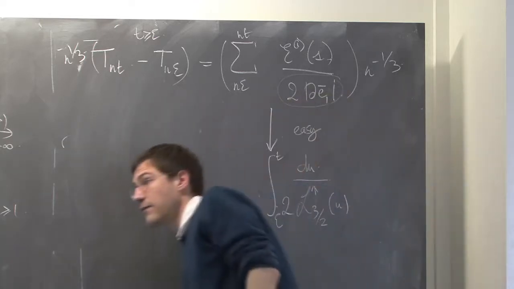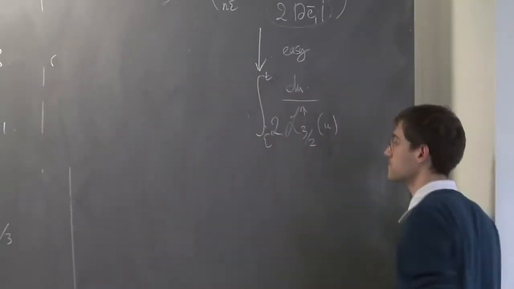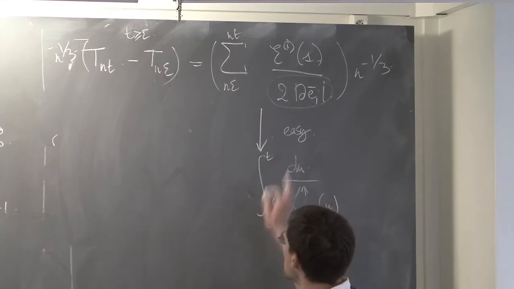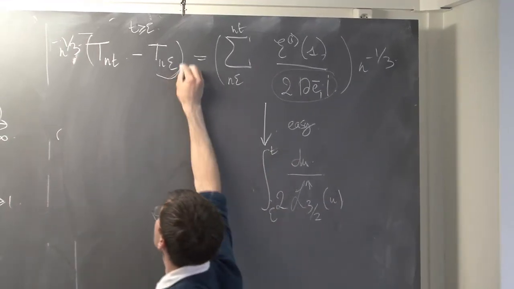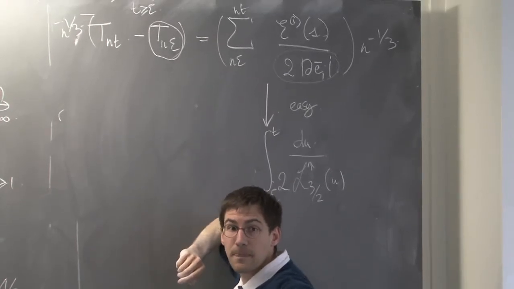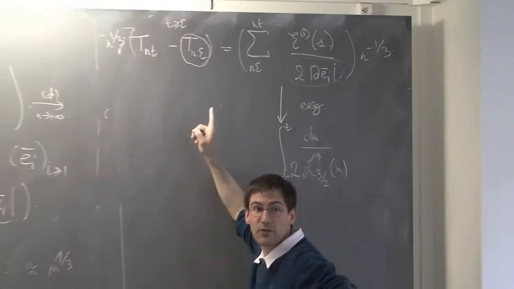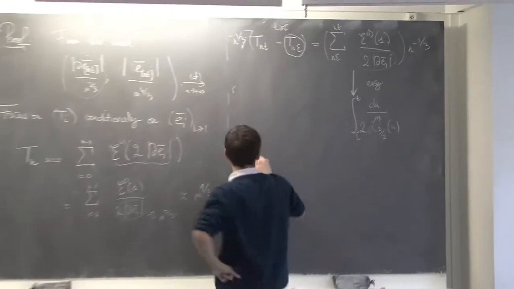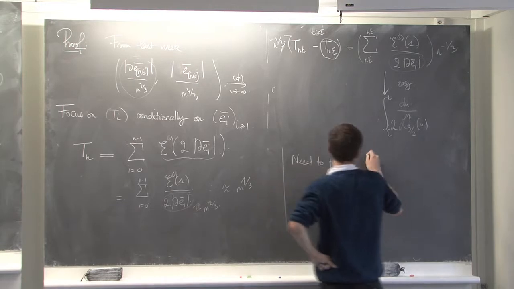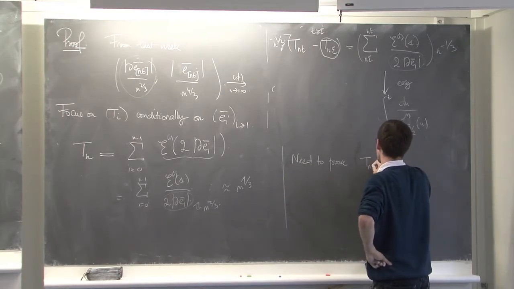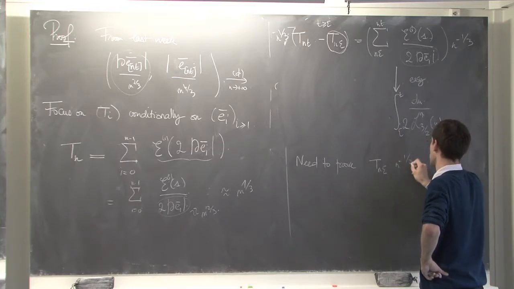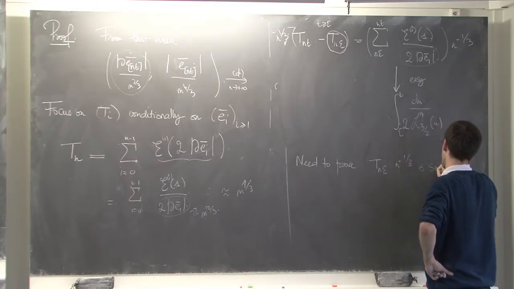So if you want to finish the proof from here, again, this is technical, but not that difficult. If you want to finish the proof, you need to say that this guy actually is small when epsilon is small. You want to let epsilon go to 0. So we need to prove that T_n^epsilon times n to the minus third is small when epsilon is small.